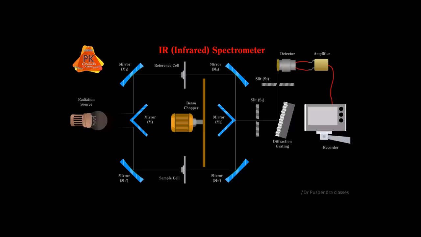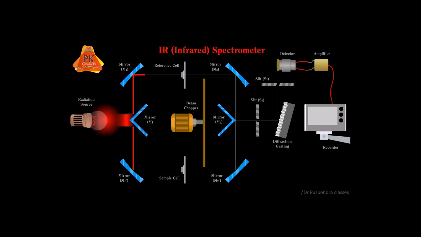First we will start the radiation source, and due to electrical heating it will produce IR radiations. These radiations will go towards the mirror M, which reflects half of the radiations towards M1 and half of the radiation towards M1 dash.